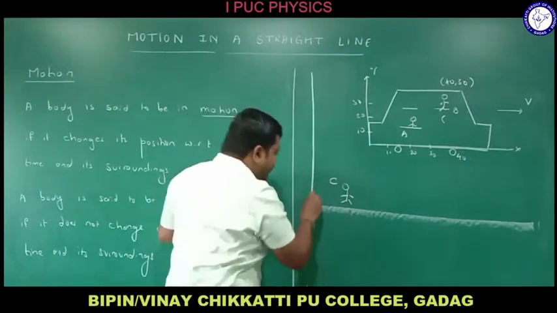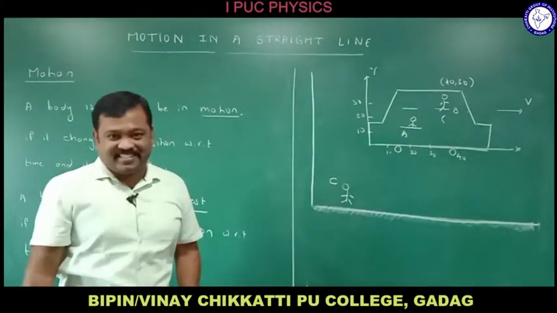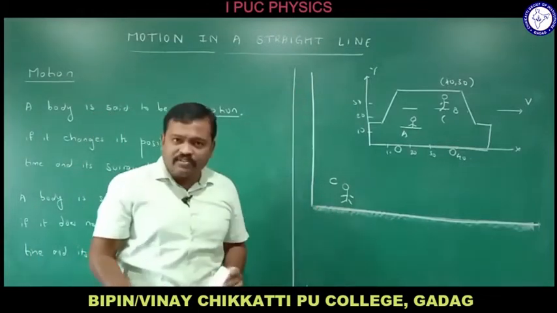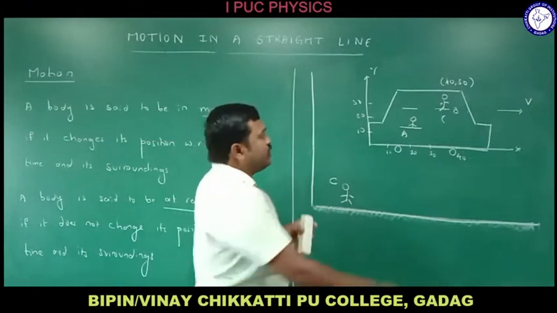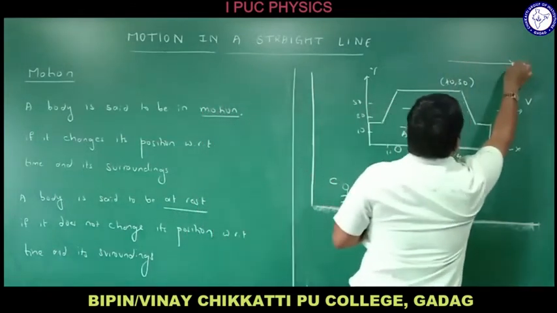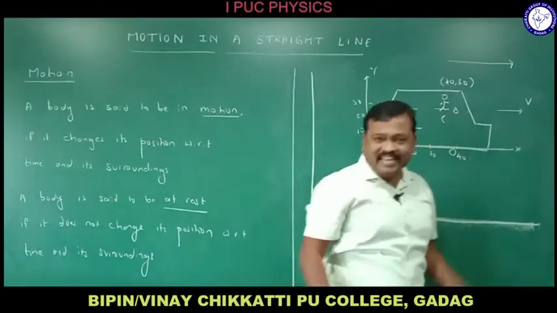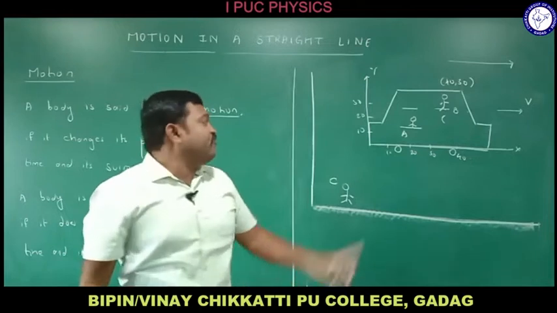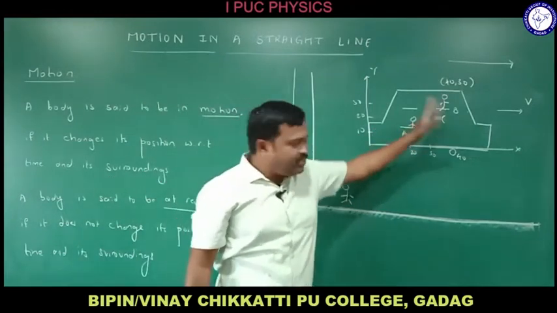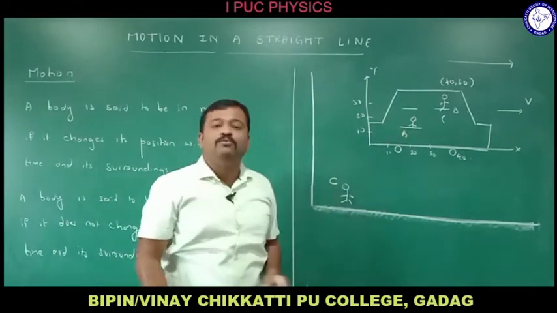Why? Because he is taking this as the reference, right? He is taking this as the reference frame, right? If this bus moves with a certain speed, of course the position with respect to this frame has changed, and he says that, okay, his friend is moving now, right? If I ask A, he says that B is at rest. If I ask C, he says that B is in motion, right?